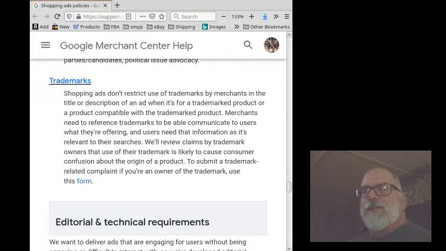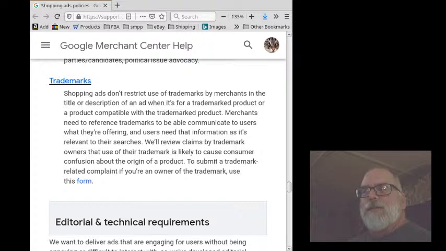Trademarks. Shopping ads don't restrict the use of trademarks by merchants in the title or description of an ad when it's for a trademark product or a product compatible with the trademark product. Merchants need to reference trademarks to be able to communicate to users what they're offering, and users need that information as it's relevant to their searches.